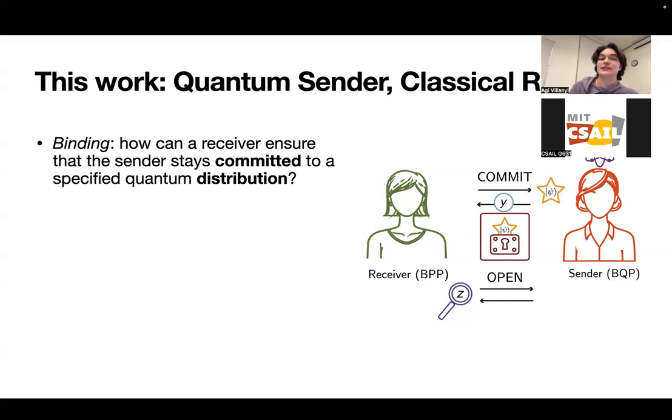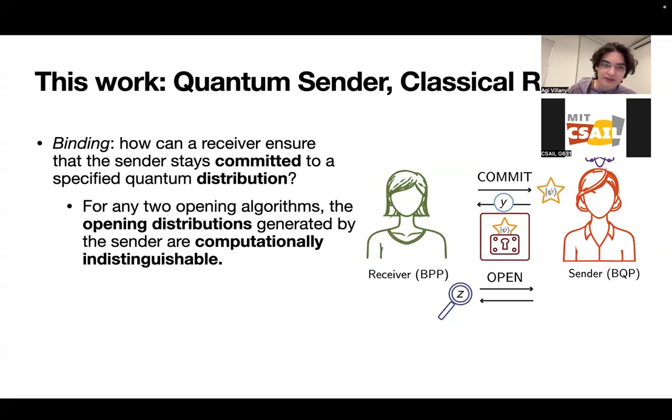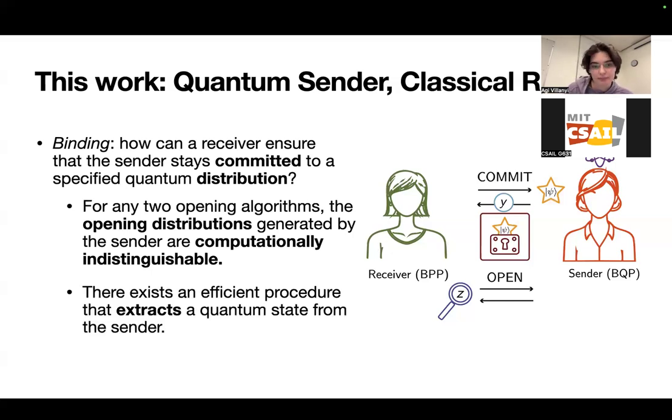And we formalize this using two properties. The first one you can think of as a quantum analog of the classical property that the sender doesn't change its mind. What we want to say is that for any two opening algorithms, the opening distributions generated by the sender are computationally indistinguishable. But then we also have a second property, which is unique to the quantum setting, which says that there's some efficient procedure that extracts a quantum state from the sender. This property doesn't exist in the classical analog, but it may seem familiar from prior works, which we will get into later on.